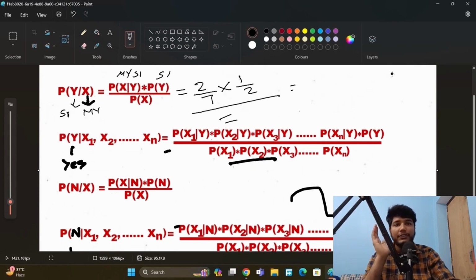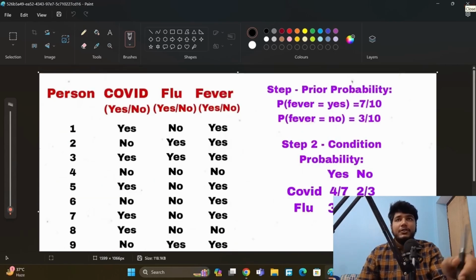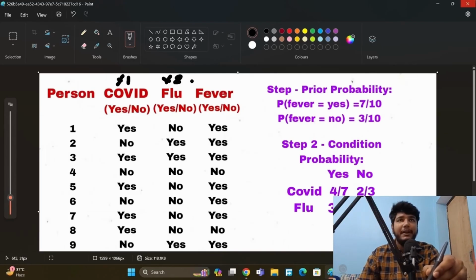Now I will show you an example of it. This is the data which we have. This is x1 and this is x2, both are independent variables, and this is what we have to predict, yes or no, based on this data. This is data of patients, which means that if this person has COVID and does not have flu, this person has fever, like this data.